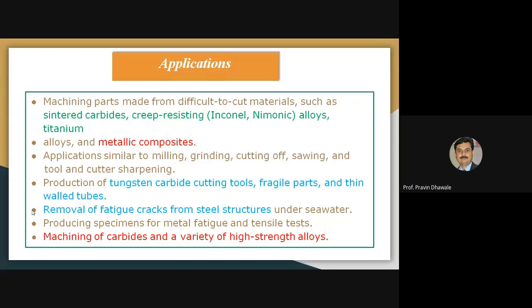The removal of fatigue cracks from steel structures under seawater can be carried out using electrochemical grinding. The machining of carbides and a variety of high strength alloys can be easily carried out by using it. These are some listed applications of ECG, the electrochemical grinding process. Write down these applications.